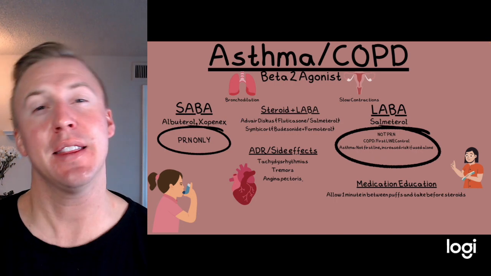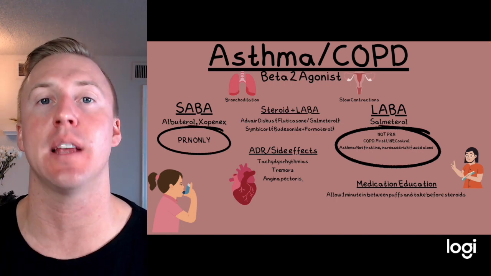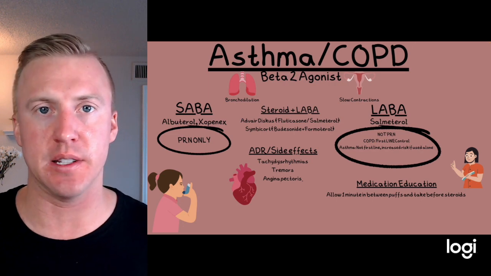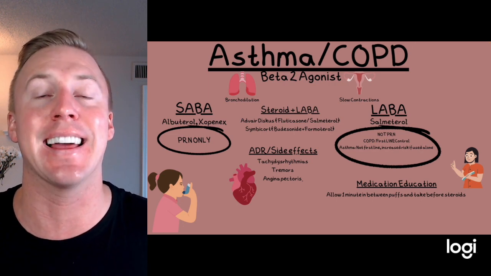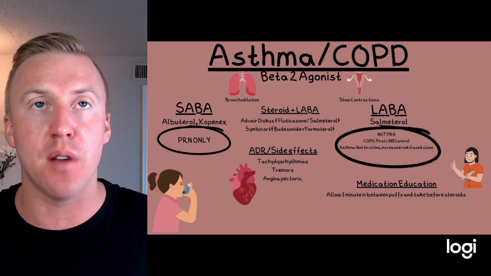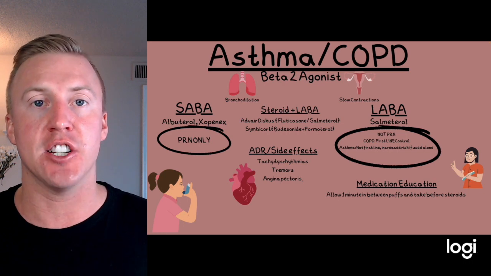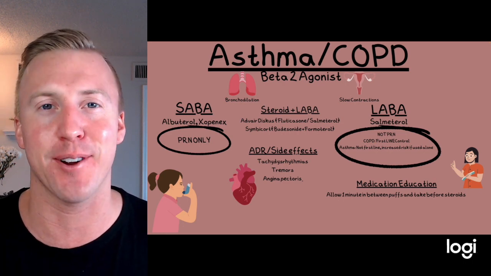Now, one of the more common things we see is beta-2 agonists. What these do is, remember, we have beta-2 receptors in the lungs and also the uterus. Well, in the lungs, when we give this, it's going to help increase bronchodilation, open up those airways. In the uterus, it actually helps slow muscle contractions, or that smooth muscle, which can help slow down labor if we have preterm labor.